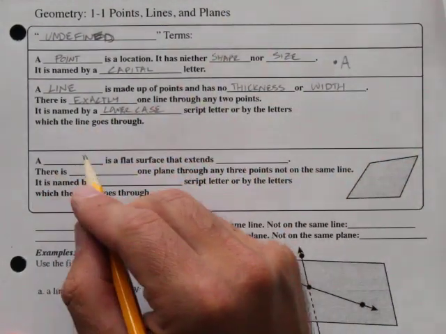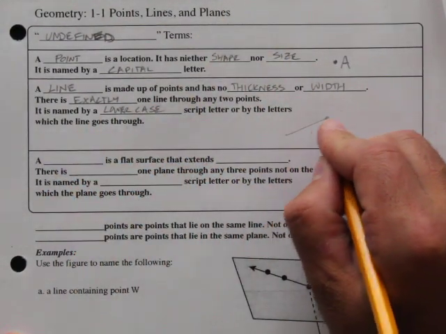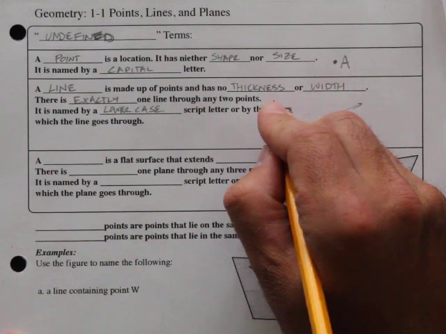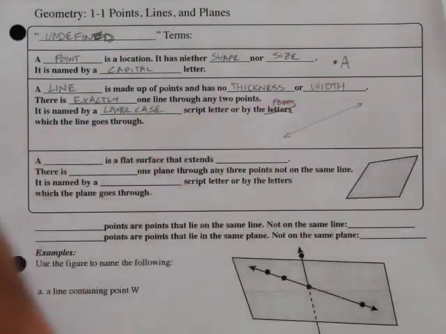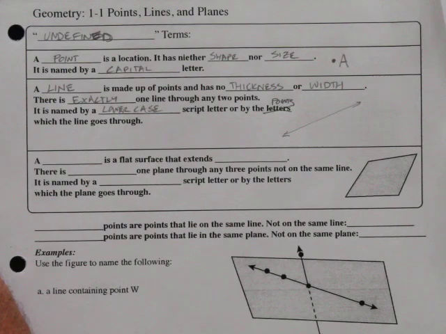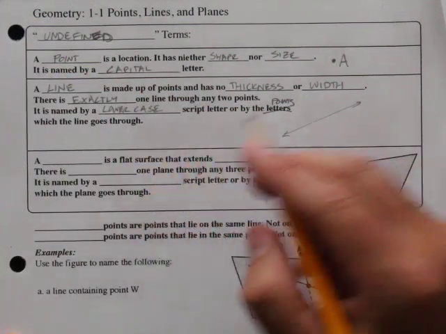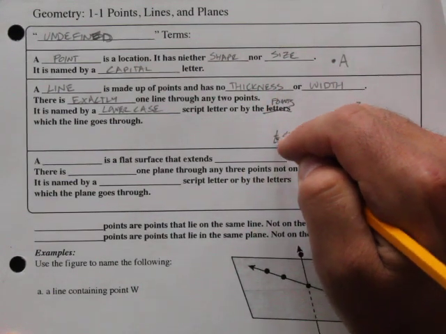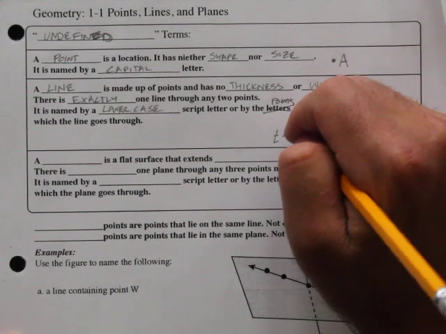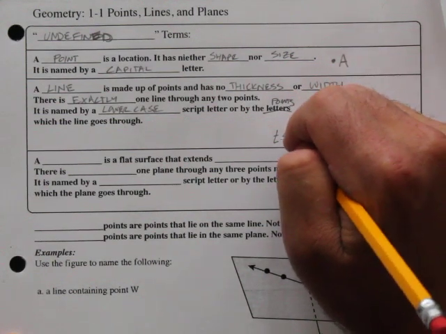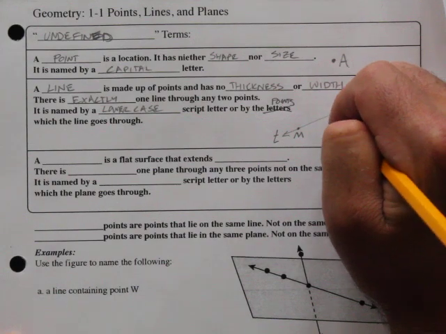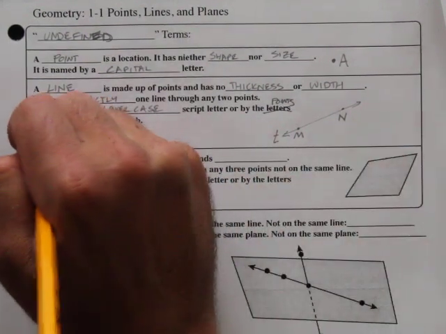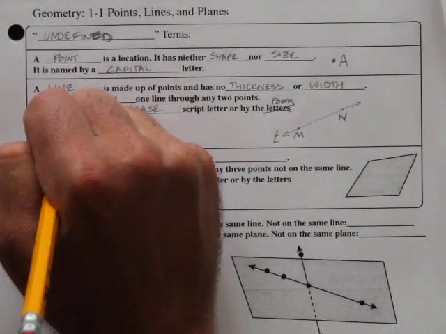So let's draw a line over here. This probably, we should say points which the line goes through. So if I have this line, I'm going to call it line T. So I make a lowercase script t, and I have a point here that is point M and a point here that is point N. So there are multiple ways that I could name this line. One would be saying line T.